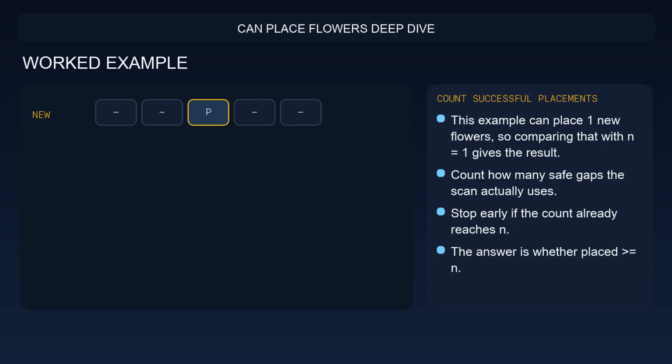The worked example turns into a simple counting question once the local placement rule is clear. This example can place 1 new flower, so comparing that with n equals 1 gives the result. So the walkthrough goes in order. First count how many safe gaps the scan actually uses, then stop early if the count already reaches n, and finally the answer is whether placed is greater than or equal to n.